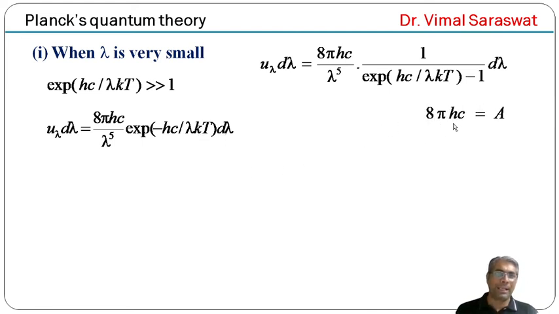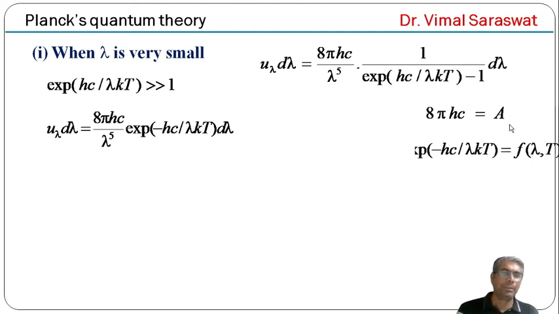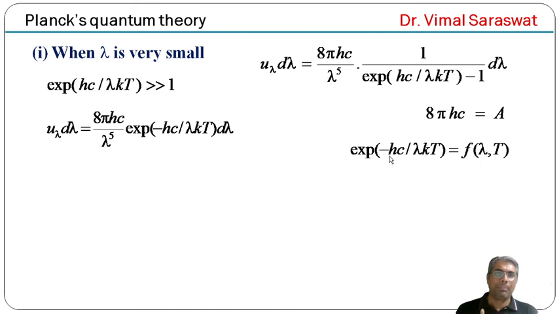And 8 pi hc is a constant, because h is Planck's constant, c is the velocity of light, and pi is also a constant. This constant is replaced by a, and exponential minus hc upon lambda kT is a function of lambda and T, so this will be replaced by a function of lambda T. Therefore u lambda d lambda equals a upon lambda raised to 5 times a function of lambda and T, d lambda.